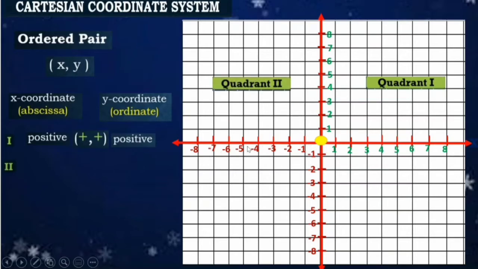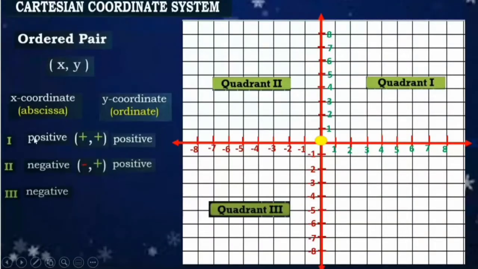Since this is negative, therefore our x-coordinate is also negative. And the y-coordinate, this is the y-axis, positive, so therefore our y-coordinate is positive. And our ordered pair is like that, (negative, positive). So it lies on quadrant 2.